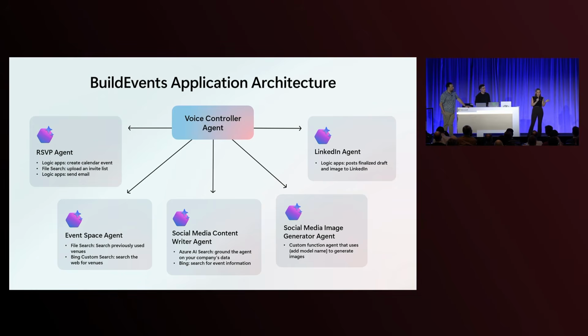We had the event space agent, which used Bing Custom Search as well as file search, because we wanted to provide some venues that were trusted venues that we had worked with and, again, kind of prioritized. And then if it didn't find one there for specific cities, it could use the Bing Custom Search tool.